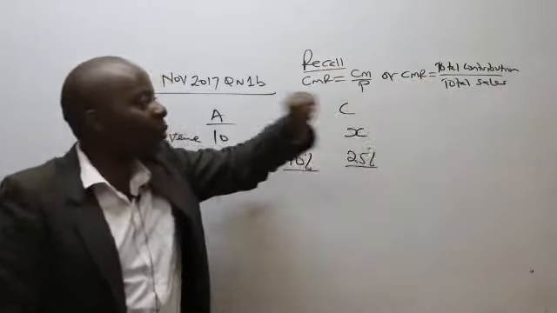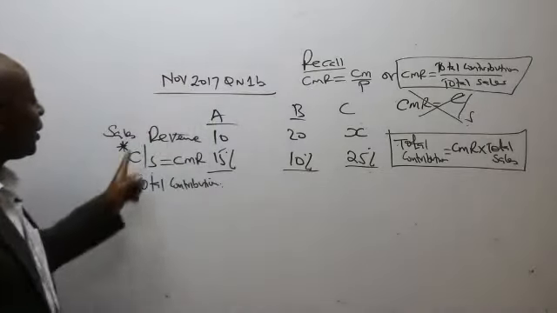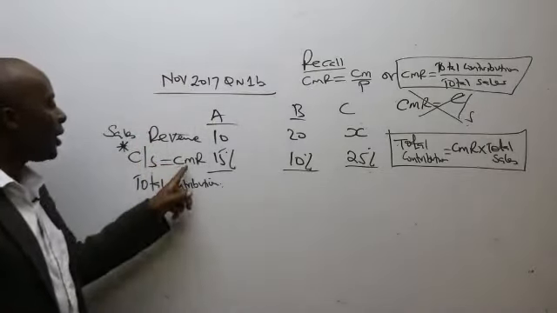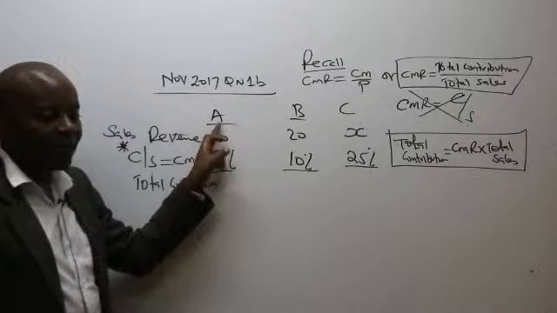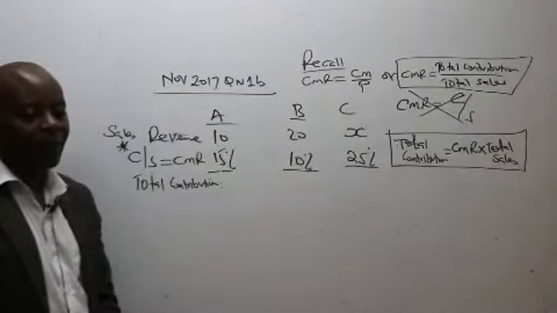The person who taught me this told me something very nice. He told me that whenever you see sales, or rather revenue, and you can even call this sales revenue for avoidance of confusion, and you are seeing CMR, to get total contribution, what should we do? Multiply the two. So if we multiply the two, what is 10 times 15%? Can somebody give me this figure here?